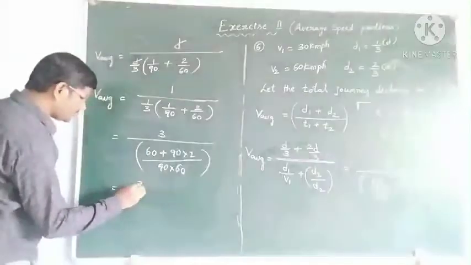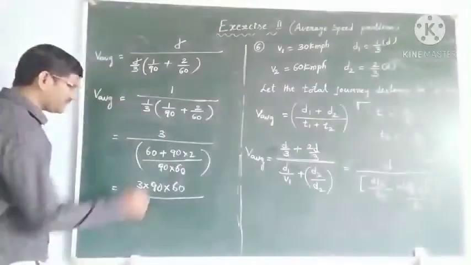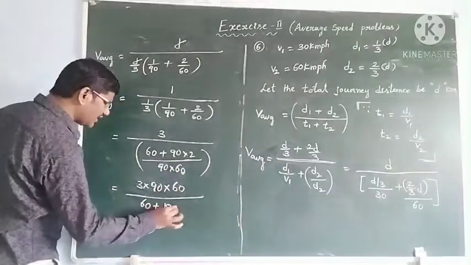Then 3 into 90 into 60 by 60 plus 90 into 2, that is 180.